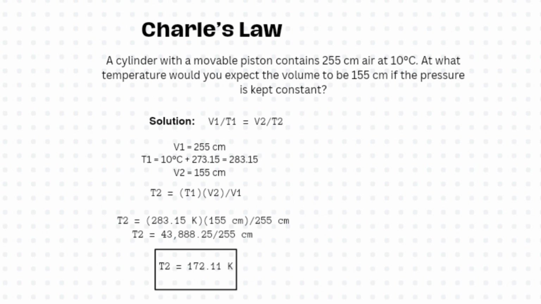With the solution V1 over T1 equals V2 over T2, it will be 283.15 Kelvin times 155 cm³ divided by 255 cm³. The final temperature would be 172.11 Kelvin.